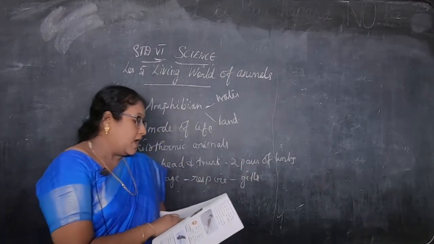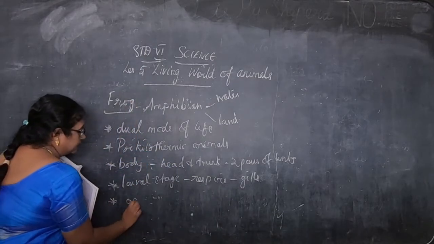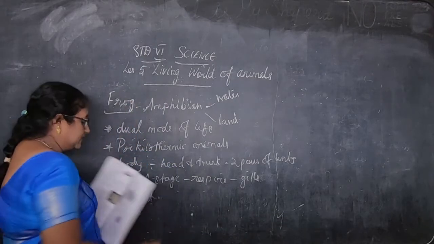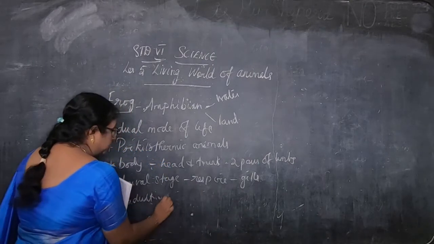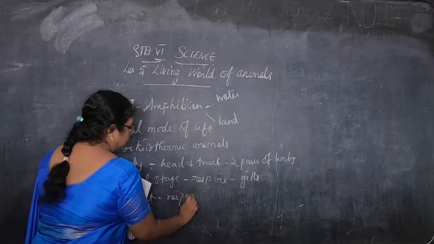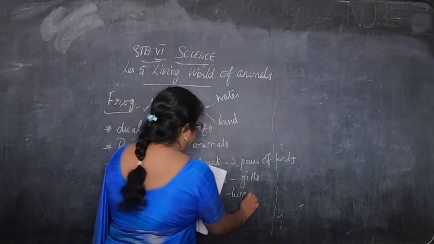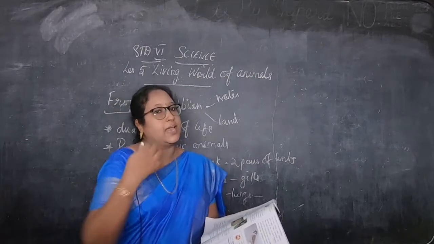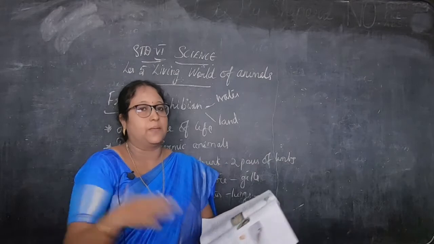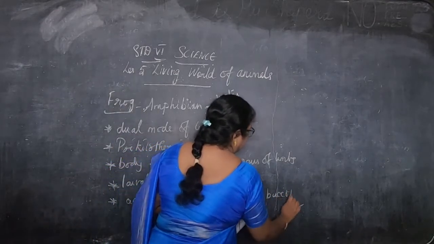Then when they become adult frogs, that is, fully adult, they respire through skin, lungs, and the buccopharyngeal region. The buccopharyngeal region is nothing but the mouth and the pharynx combined.